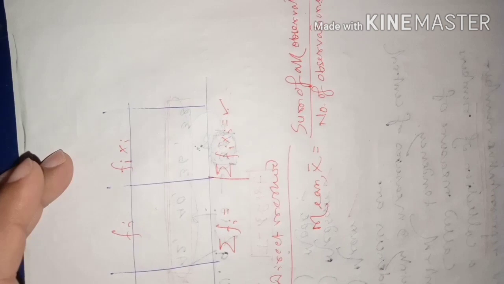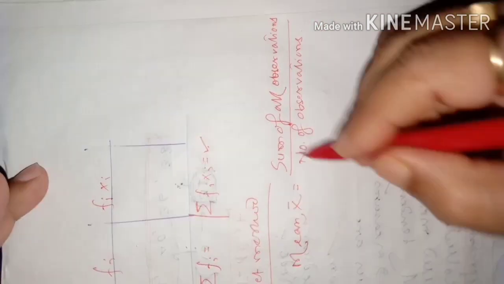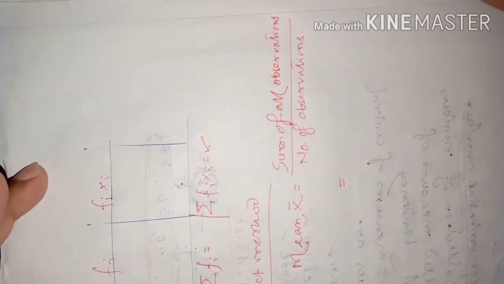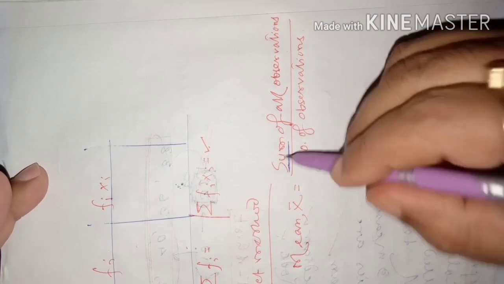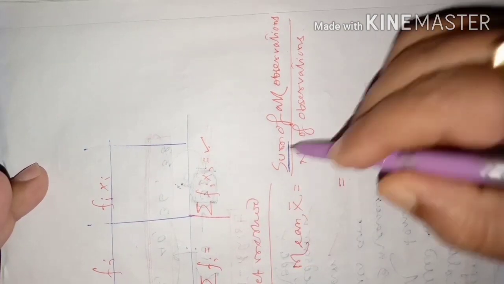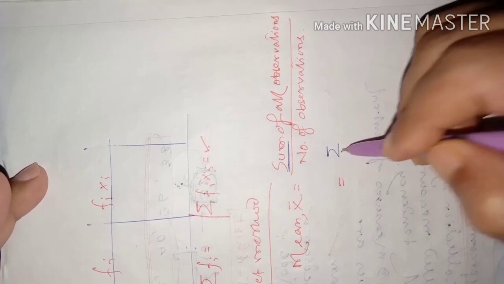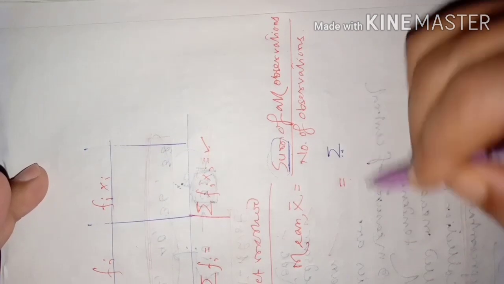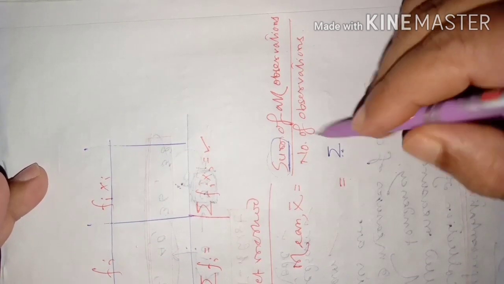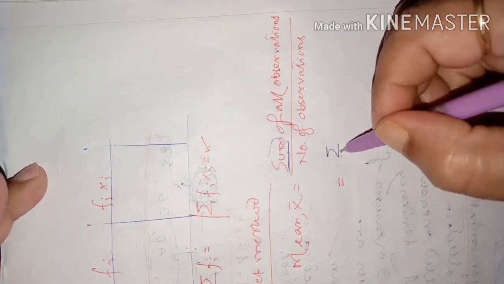The sum of all observations can be denoted by the symbol sigma. Sigma stands for sum. Sigma is a Greek letter. This symbol stands for the word sum in mathematics, mainly in statistics. So when you have to write the sum, you can put this sigma.